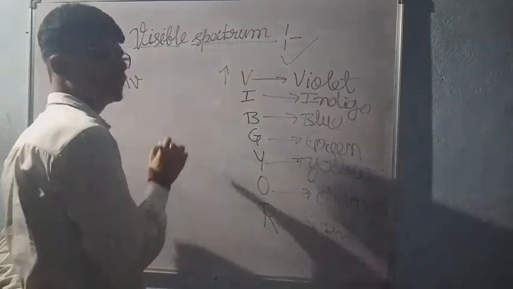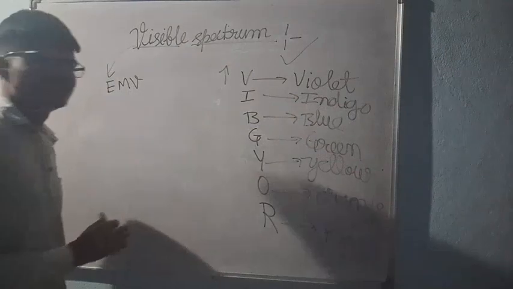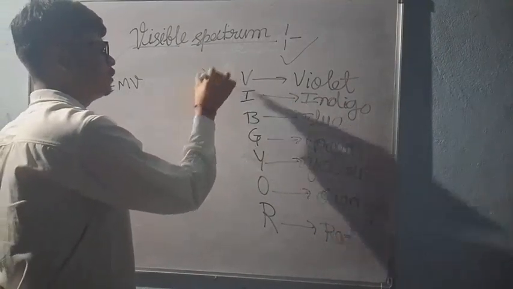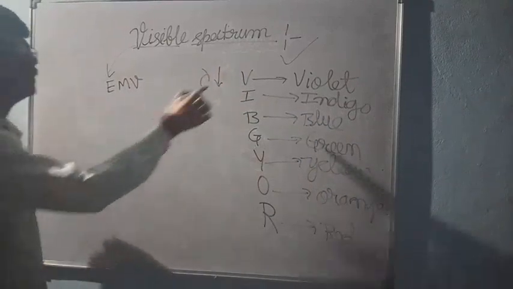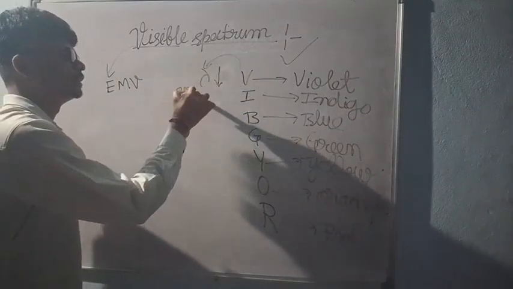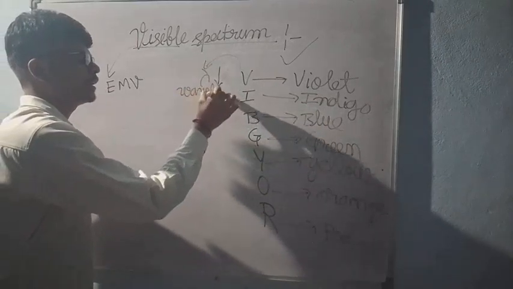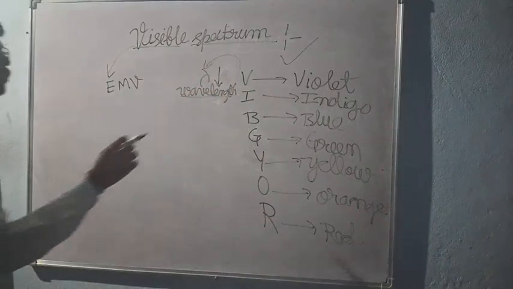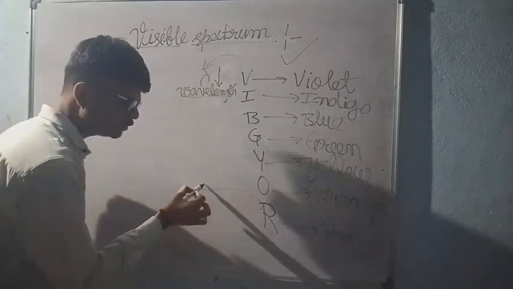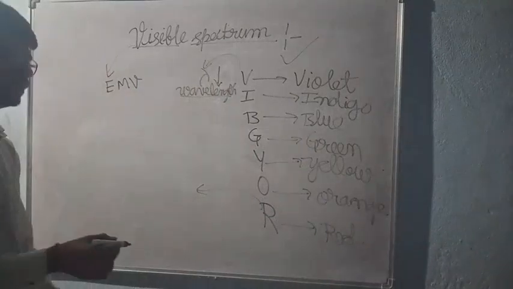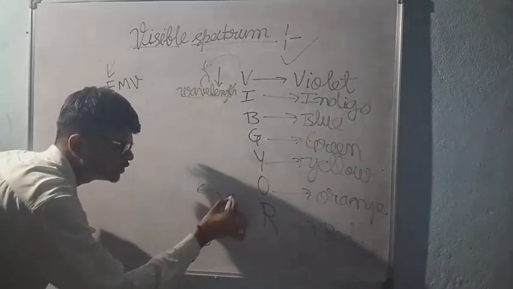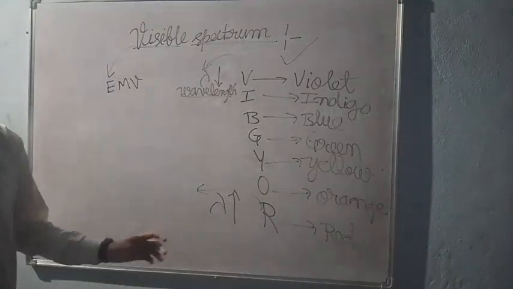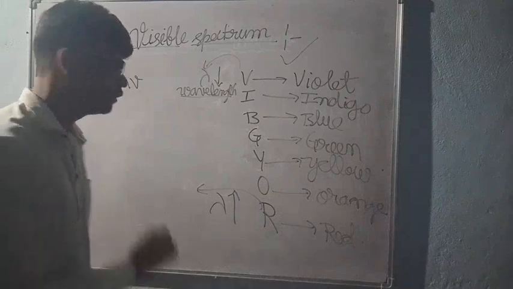Violet color is having the lowest of all wavelengths. The wavelength of violet is the lowest. The wavelength of red color is the highest. Red color is having the highest of all wavelengths.